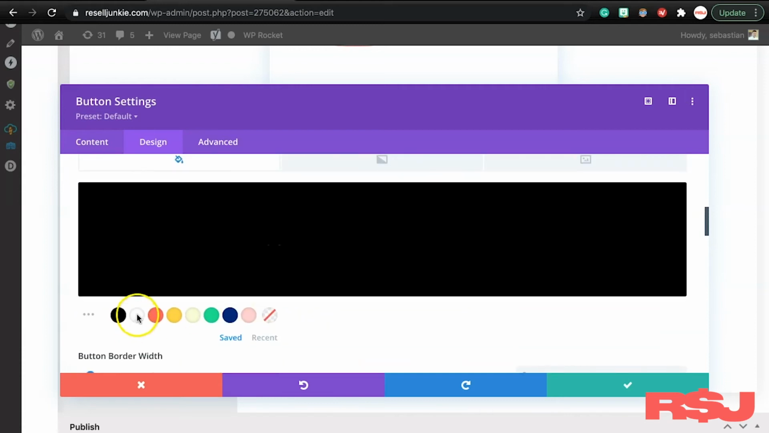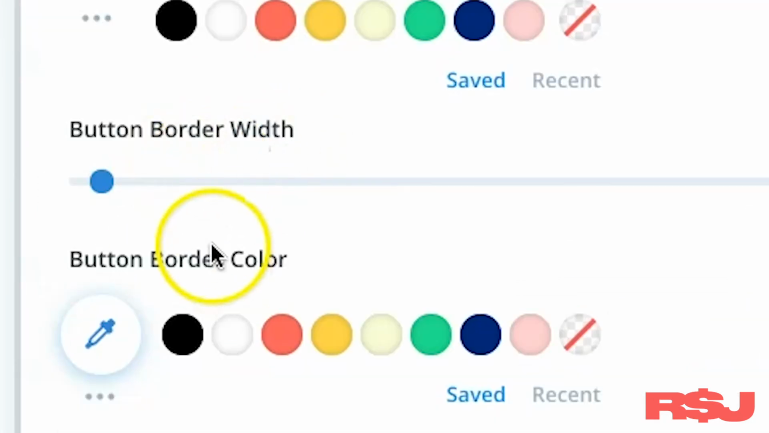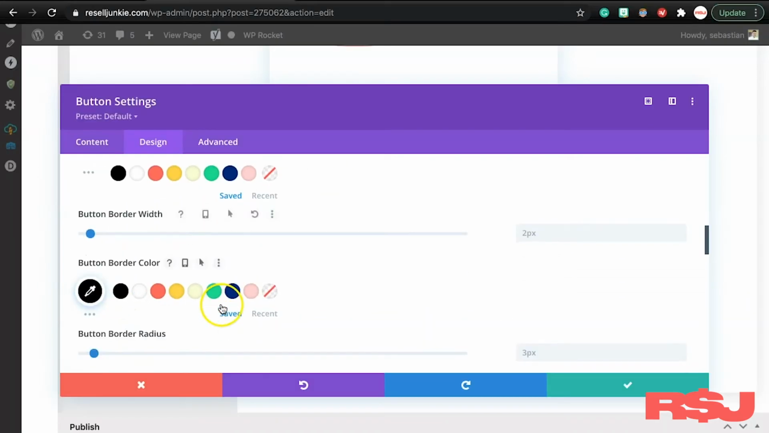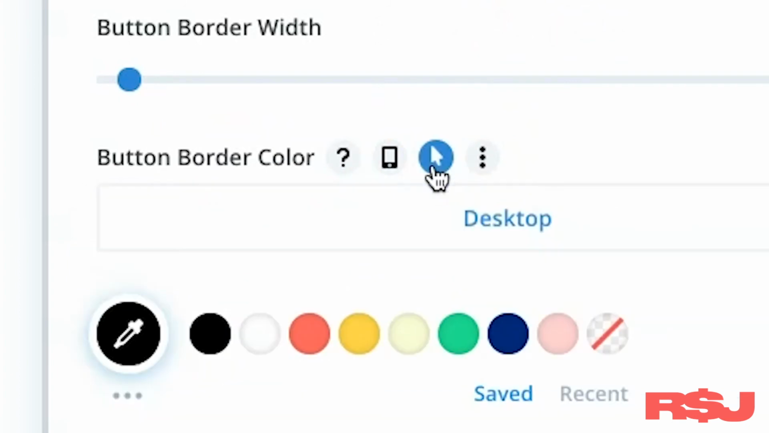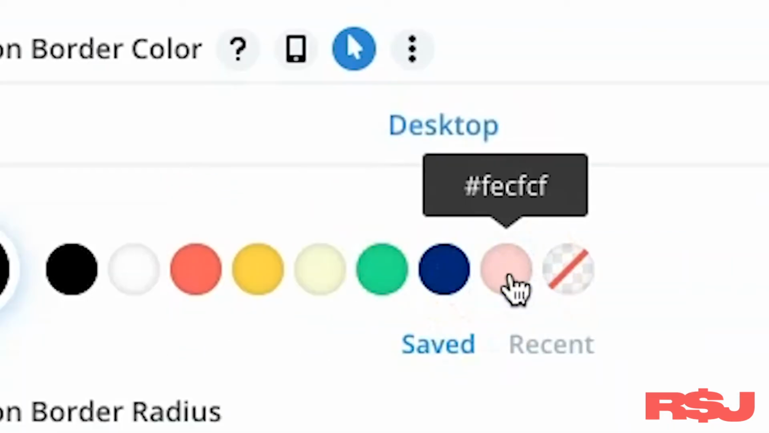Oh, sorry, what is going on here? I am an idiot. I changed the desktop color. Let's go here and border width. Okay, so the border color is black, and then on hover, we want to change it to, let's say, pink, so it adds a little bit more dimension to the red.